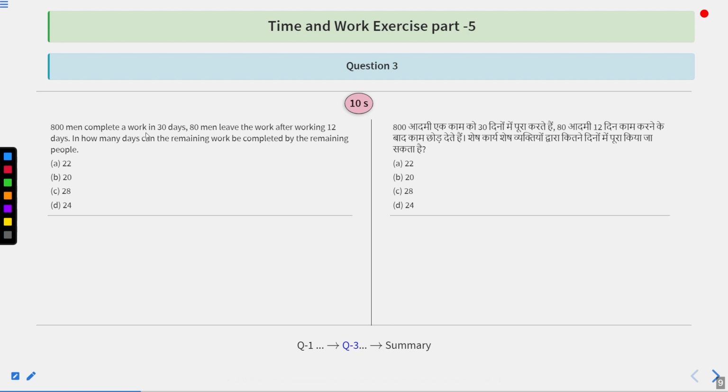800 men completed a work in 30 days. 80 men leave the work after working 12 days. In how many days can the remaining work be completed by the remaining people? Options are 22, 20, 28 or 24. These are the 4 options given to you.